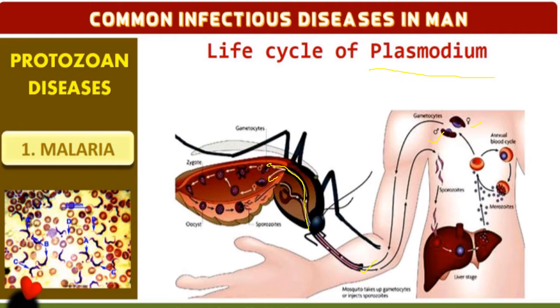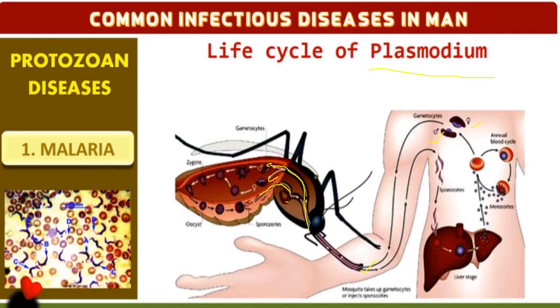The zygote enters into the wall of the stomach and undergoes sporogony. Here the gametes fuse and give rise to a zygote. The zygote will undergo meiosis and give rise to numerous sporozoites. All these sporozoites will come into the salivary gland and get collected in the salivary gland of the mosquito. So when the mosquito bites a non-infected person, that person will also be affected by malaria disease. So this is a brief life cycle of plasmodium.